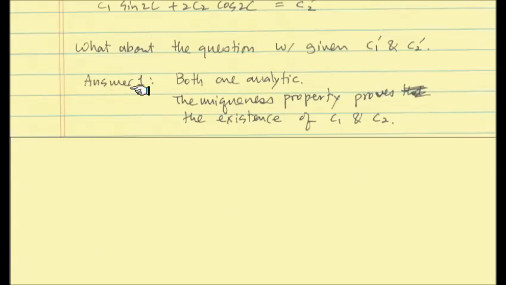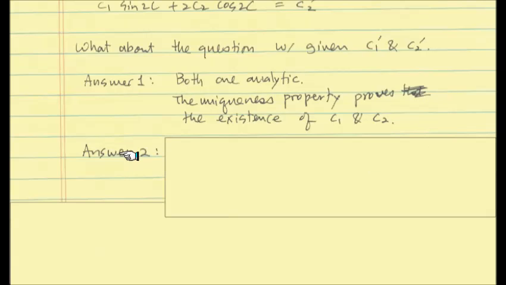The easy answer, which I gave you at the beginning, was that by the uniqueness we have proved, the function with C1 prime and C2 prime is a special form of a function that does satisfy the differential equation. Therefore, there must be C1 and C2. The equation involving C1 and C2 is a general solution. So there must be C1 and C2. That's the abstract proof. So in the second part, I'm going to compare those two formulas and argue more directly that given C1 prime and C2 prime, there is a C1 and C2.